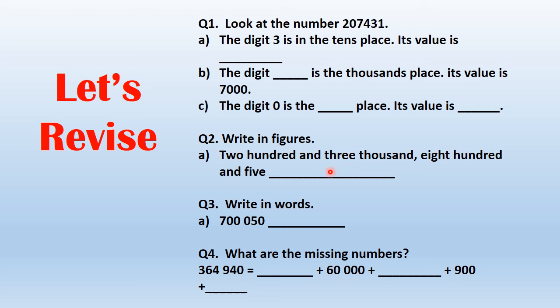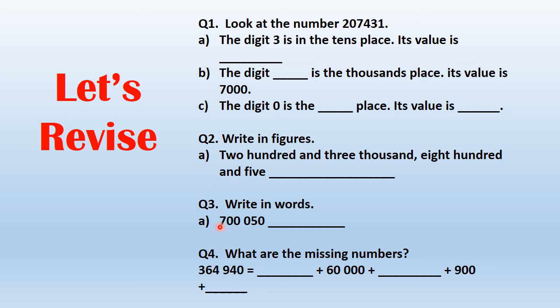805. 800, right? So 805. So what is the entire number? 203,805. Remember, when you are writing in words, you add the comma. But when you are writing in numbers, you do not add the comma. Okay, it's only for the words. 203,805.